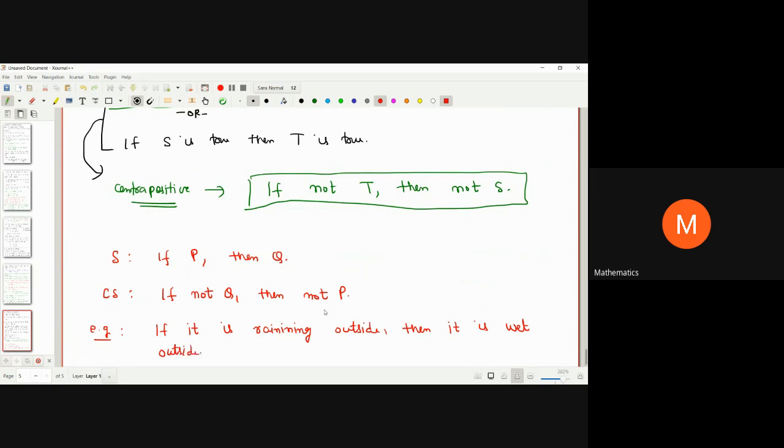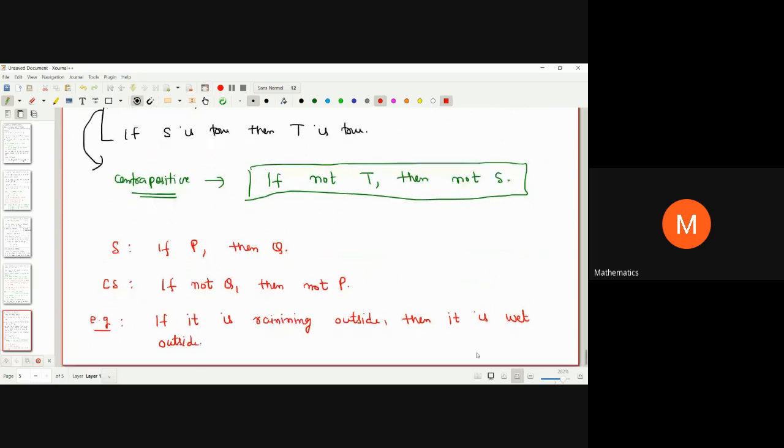If it is raining outside, then it is wet outside. This is my original statement.